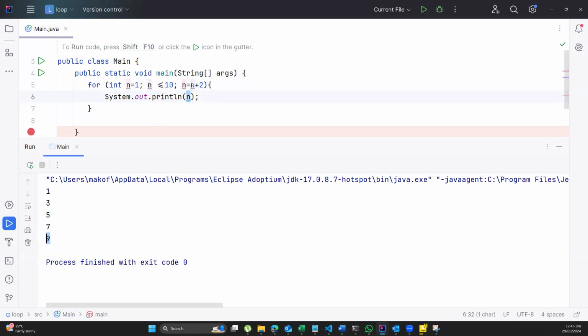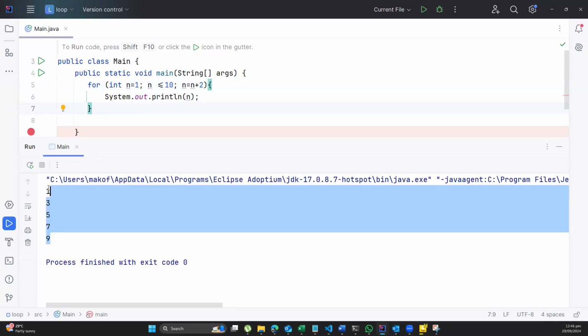Then I'll come back here again. 9 plus 2 is 11. Is 11 less than or equal to 10? It is not. So the program will stop. So you can see that when it gets to 9, the program does not display anything again.